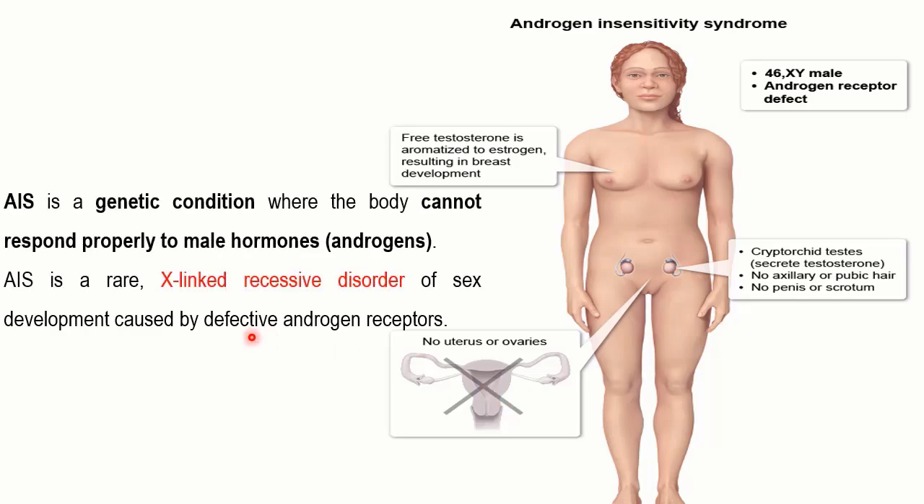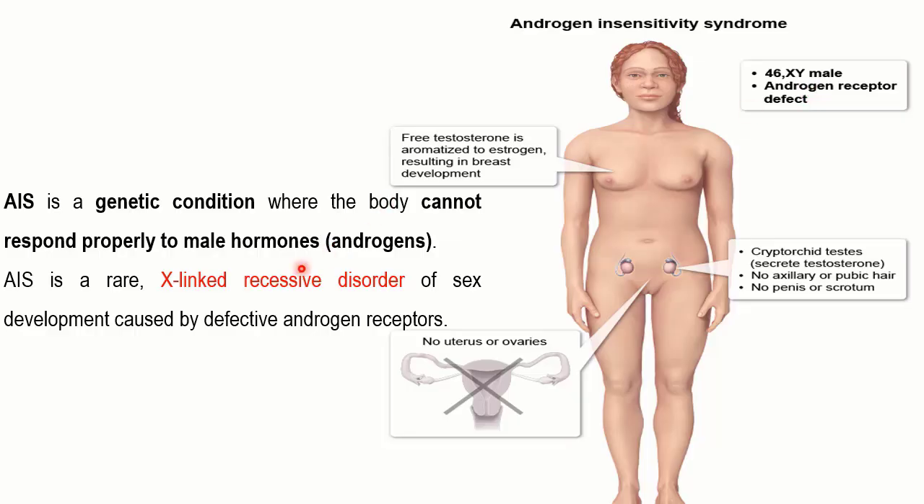Genetically, AIS is a genetic condition where the body cannot respond properly to male hormones like testosterone. And the reason is very obvious: there is a problem with the androgen receptor. We are going to see in detail in a while what happens when there is a defect in the androgen receptor.